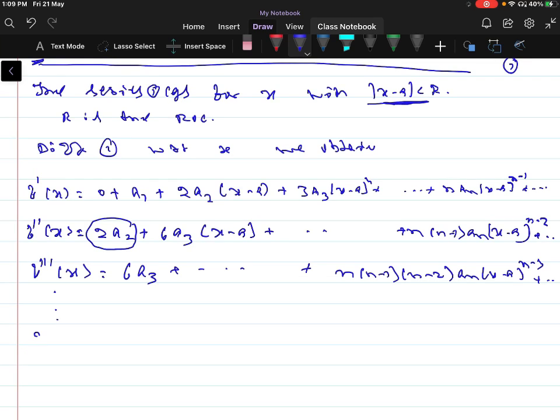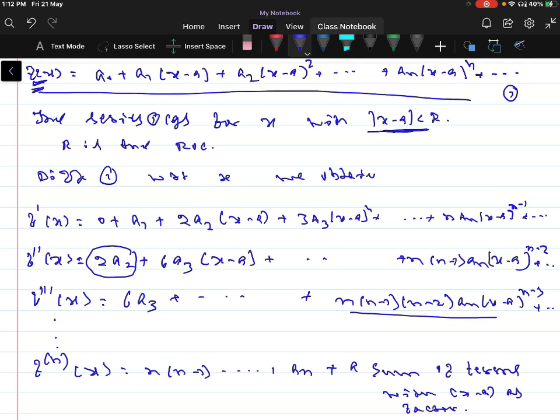That is f n of x, which when you come to the nth term is n into n minus 1 and so on into 1, so into an. So we have a sum of terms with x minus a as a factor.